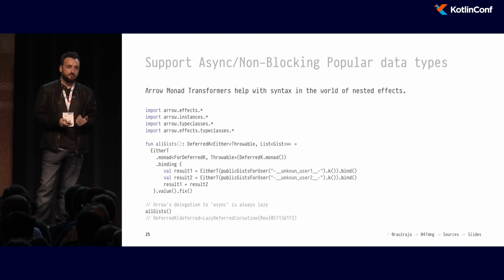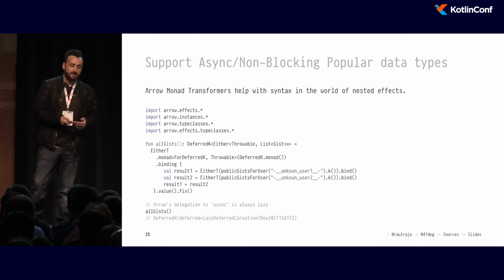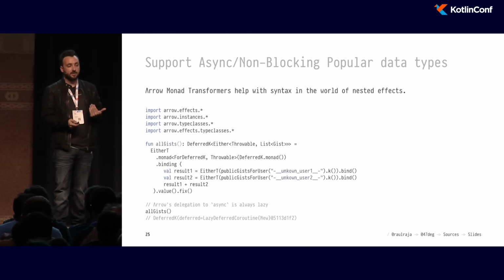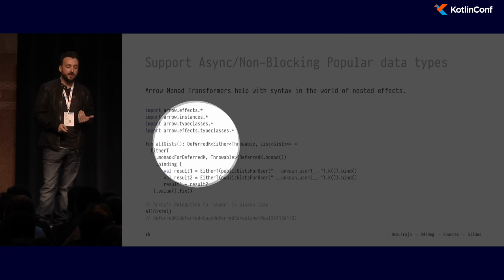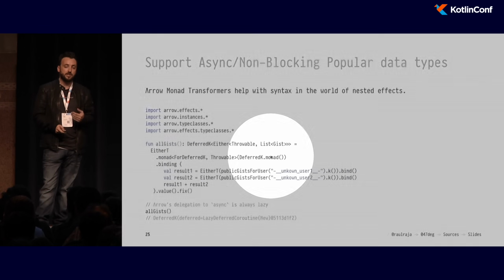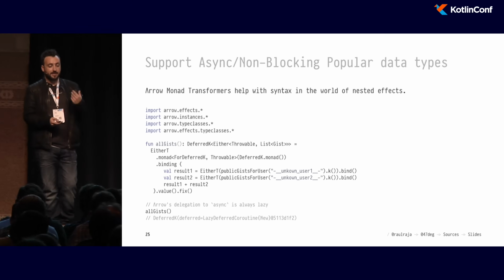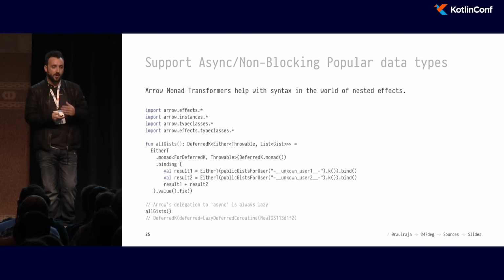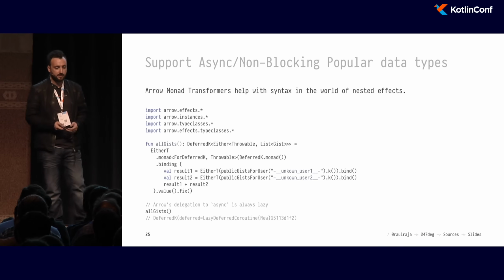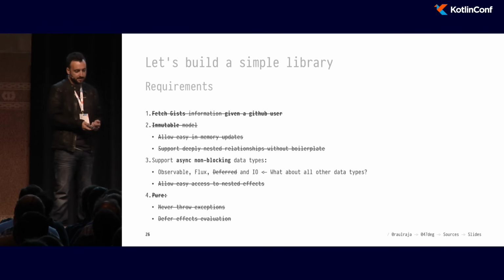This is complex, because you may have other data types besides Either, and so you need to include other monad transformers as well. And monad transformers come at a cost in Kotlin, which is that inference is not that great, so you have to specially type some of the cases when you use monad transformers. But there's an even better way to do all of this where you don't have to worry about coroutines or any of this. And I'm going to show you that in a second.